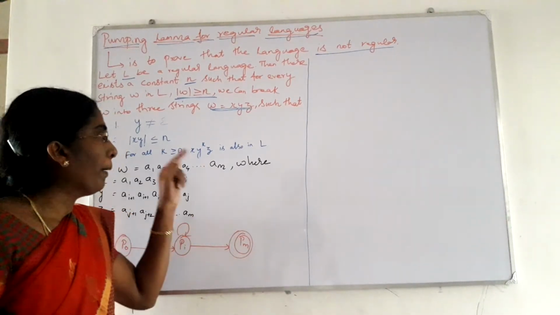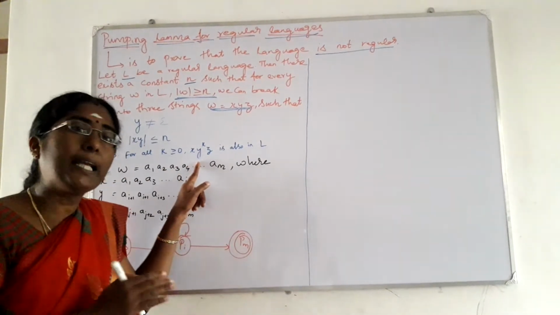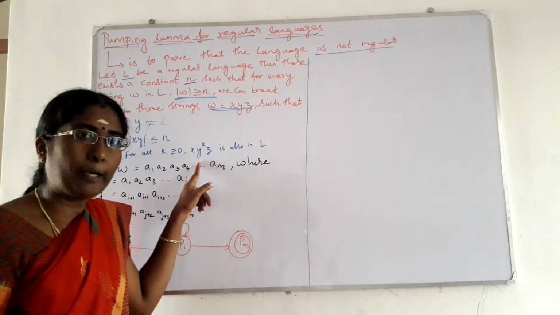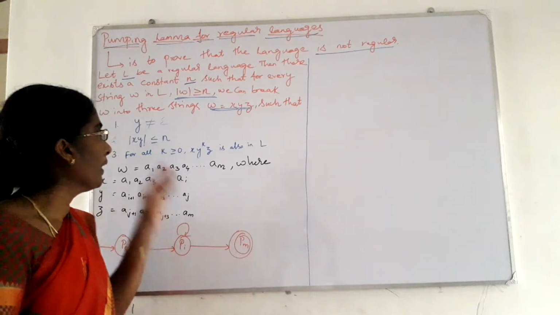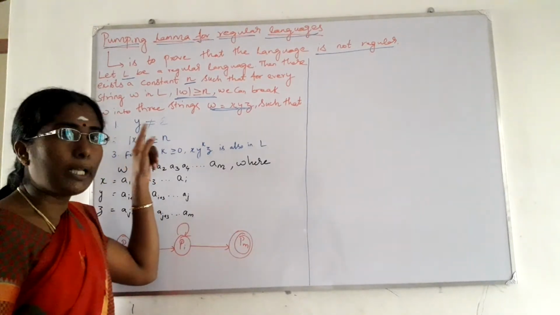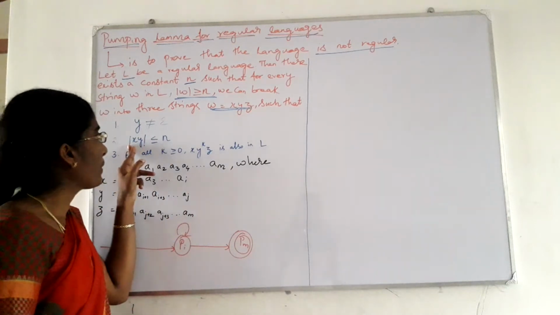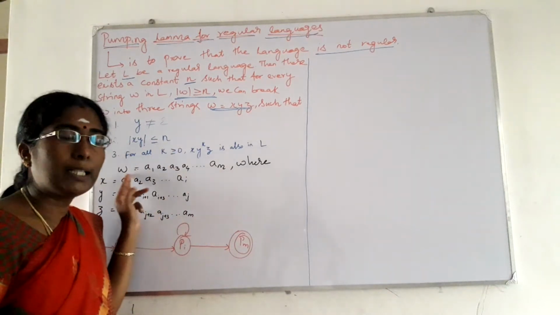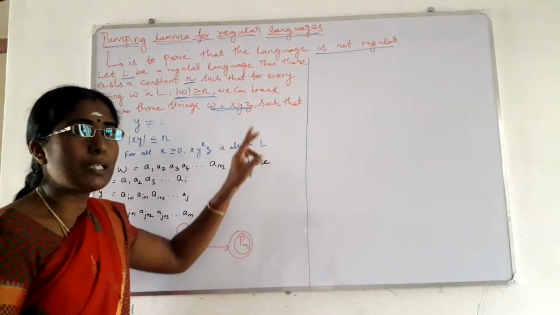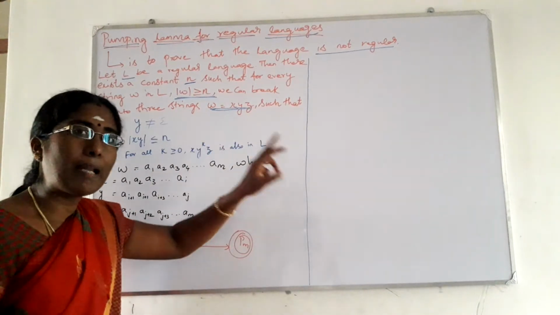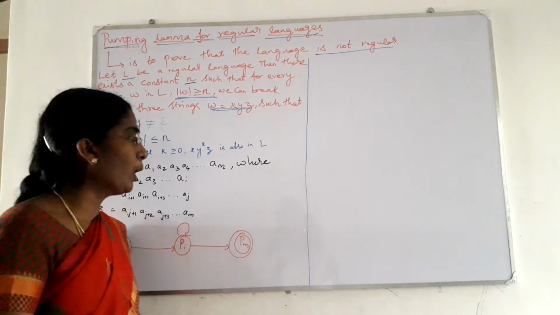While pumping the symbol y, if the string still belongs to that particular language, then the given language is said to be regular. Otherwise, the given language is not regular. These are the 3 conditions. Y not equal to epsilon, at least one symbol must be assigned to y. Modulus of xy should be less than or equal to n. And third, while pumping the symbol y, if the string belongs to the same language, then the given language is regular. Otherwise, the given language is not regular.